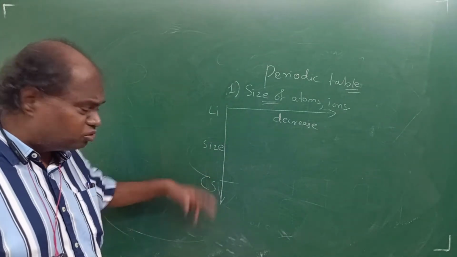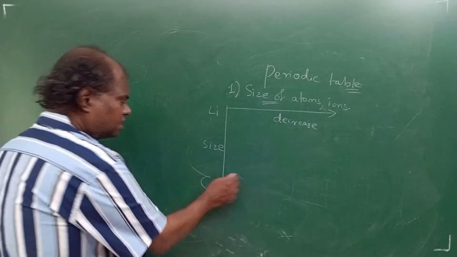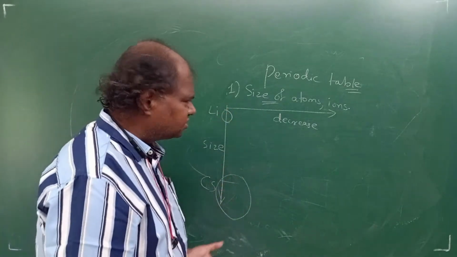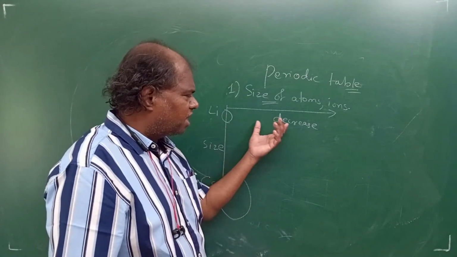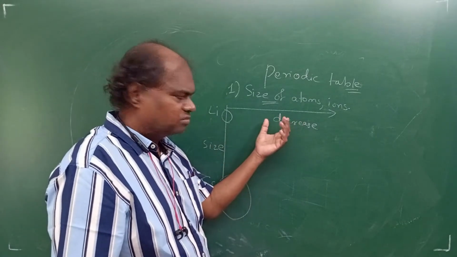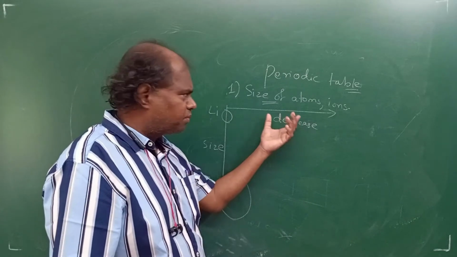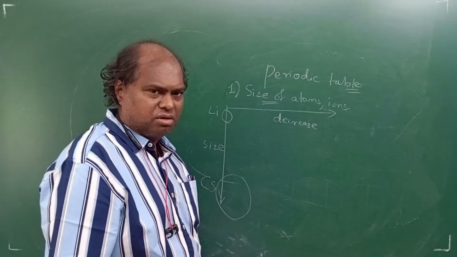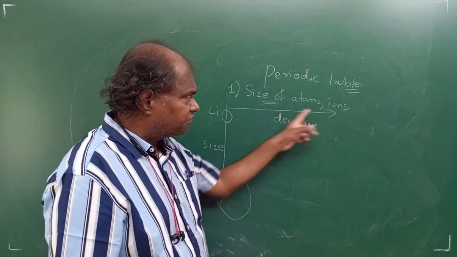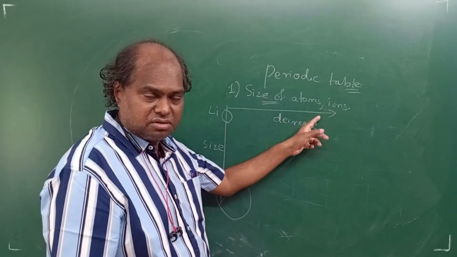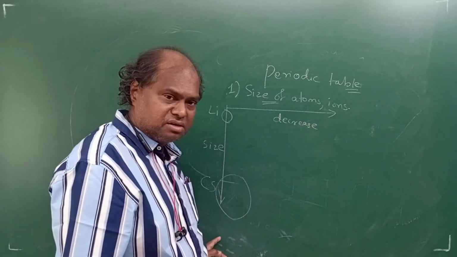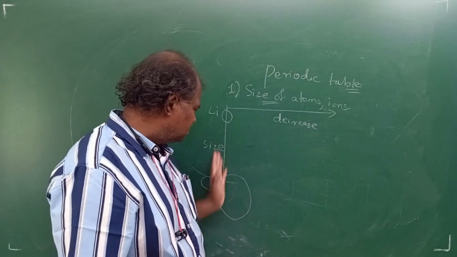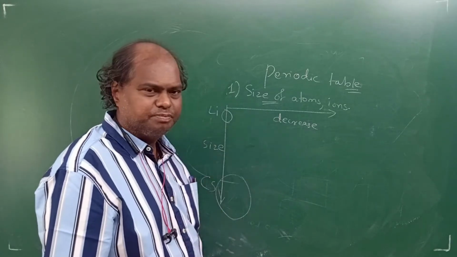Whatever size, because you're adding new shells, remember. Cesium means, big shell will come, lithium means small shell will come, right? Okay, so its size will increase. But here what you are doing, you are adding more and more protons. Correct? So more and more protons, right, across the period, size will come down. Okay. So here you see the number of protons effect is more important. Here the shells are important, right? So right, this I think is very easy. You all know this, right? Size will come down, here size will decrease.